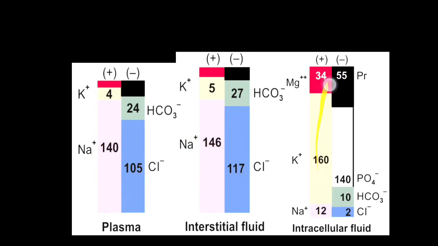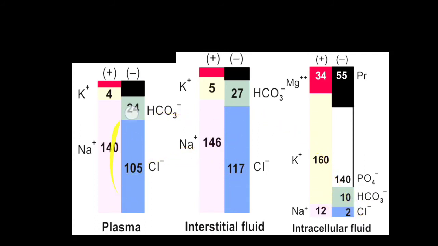When we are talking about the main anion inside the cell, that is phosphate, which is also different in relation to plasma and interstitial fluid, where it is chloride. So chloride is the main anion for plasma and interstitial fluid, but the main negatively charged molecule inside the cell is phosphate. The second most important negatively charged molecule inside the cell is protein. While the concentrations of bicarbonate and chloride are quite low in comparison to plasma and interstitial fluid.